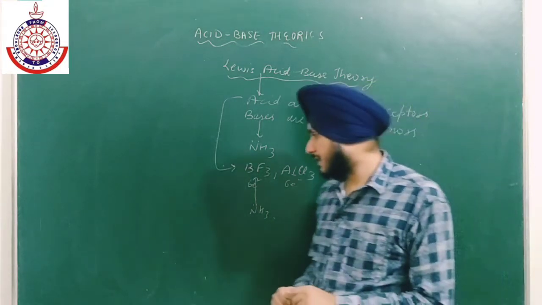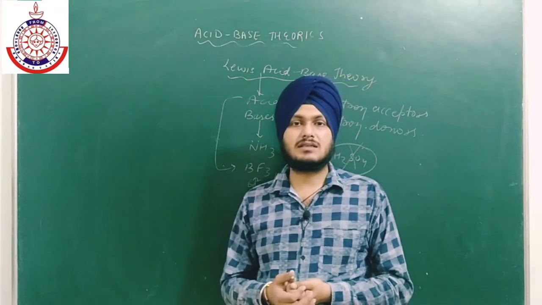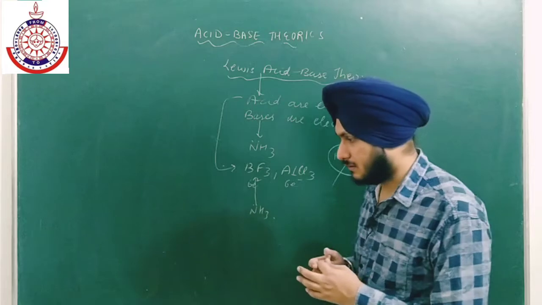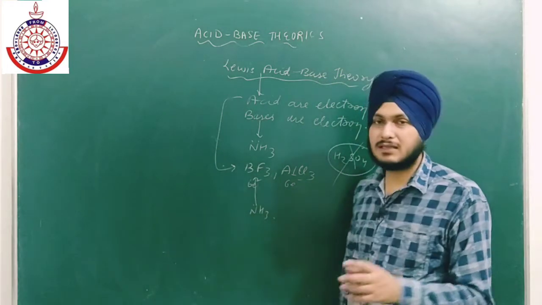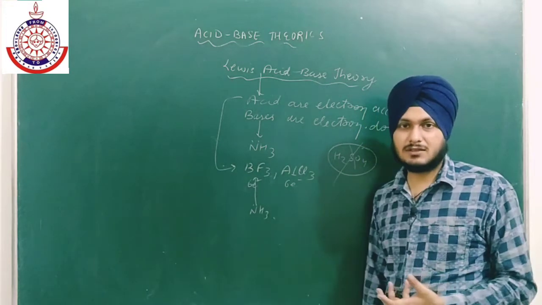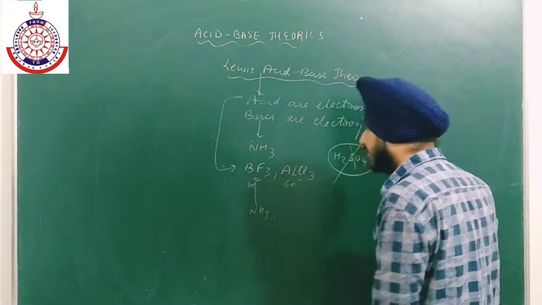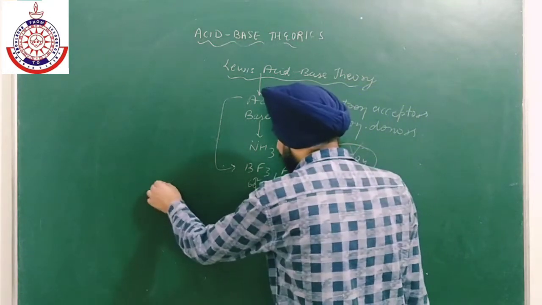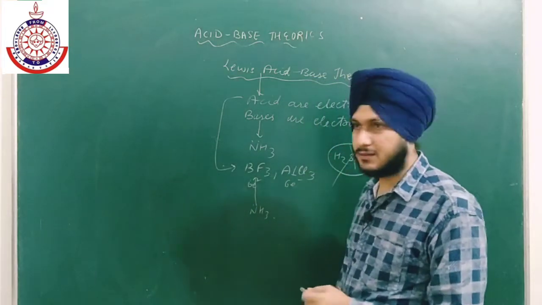Okay, so we can easily predict how strong an acid is by looking at the Ka value. Okay, the Ka value, the acidic dissociation constant. Higher the Ka value, more will be the acidic strength. And we have already derived a formula of degree of dissociation.